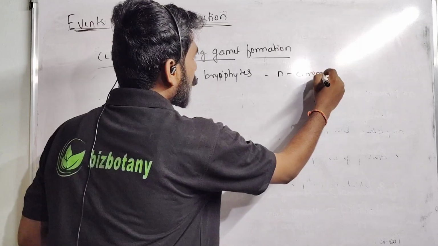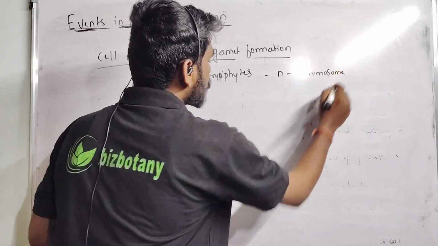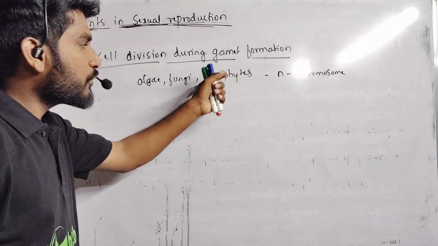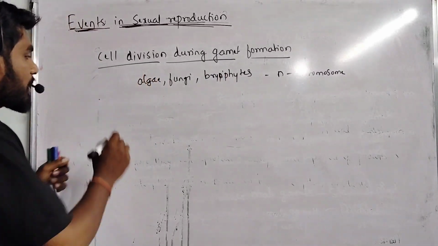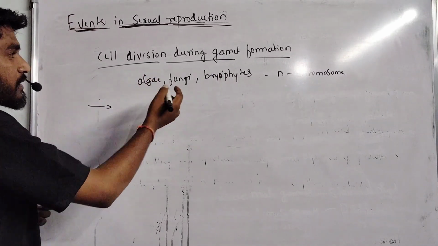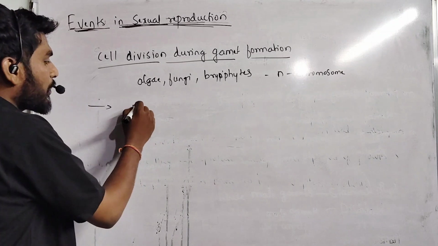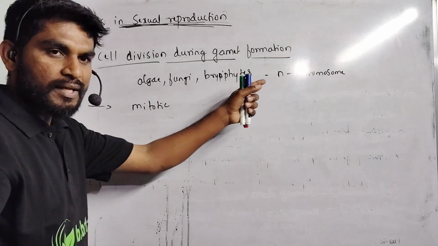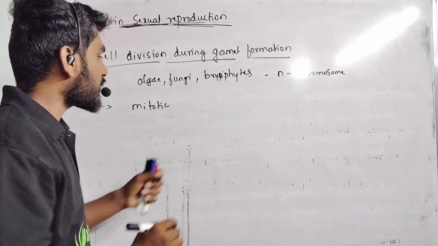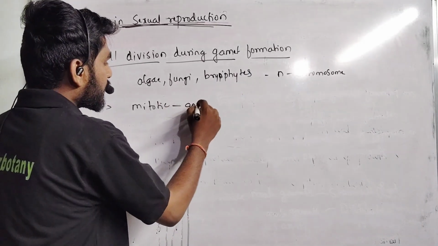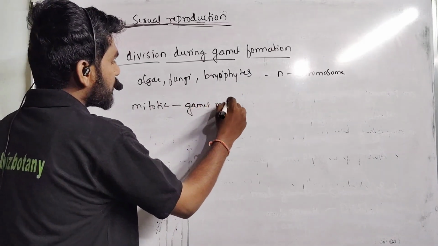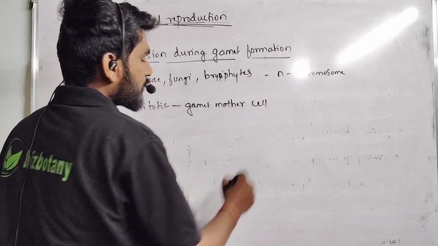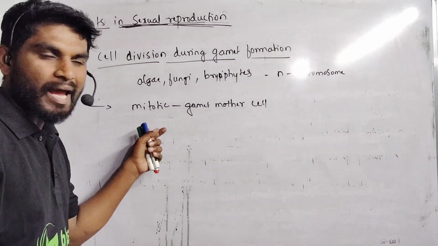They have n number of chromosomes in the body cells of the algae, fungi and bryophytes. But during the formation of gametes, in these cases you can see mitotic division. The gamete mother cells undergo mitotic divisions and form the male and female gametes.